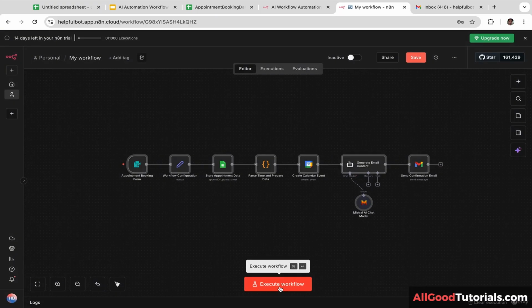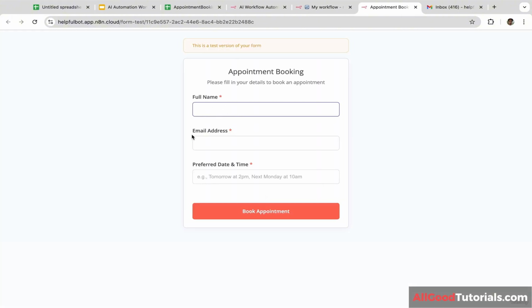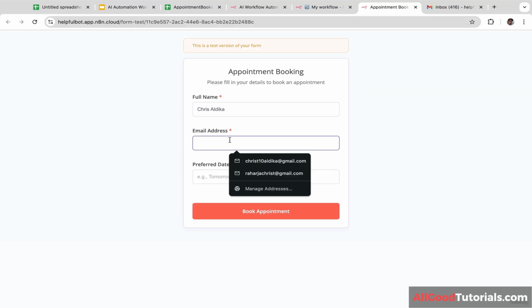Okay, now let's click execute workflow and you will be redirected to this page. And let's enter the full name. I'm going to enter my name, Chris Aldika, and let's enter the email address. I'm going to use my other email account.